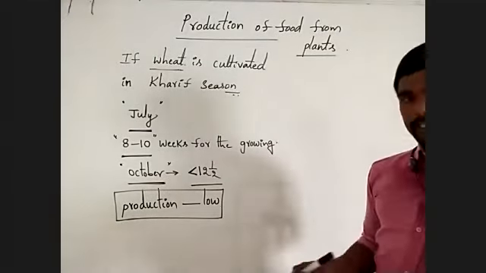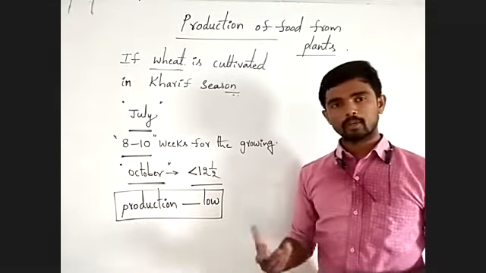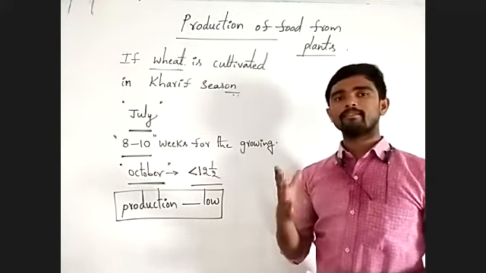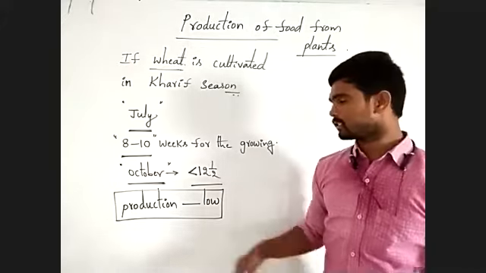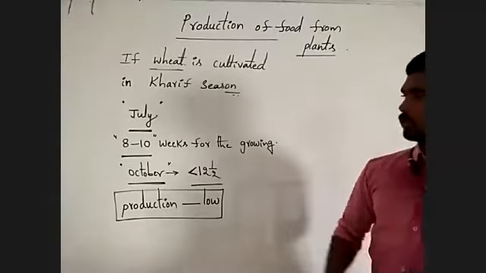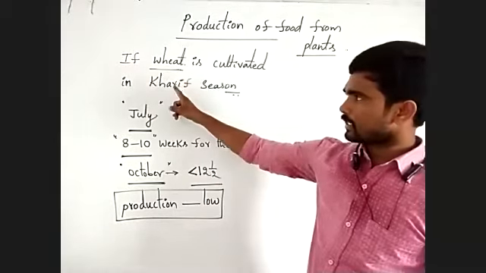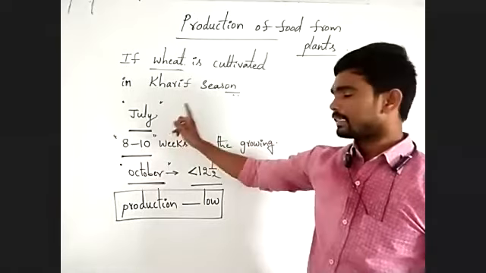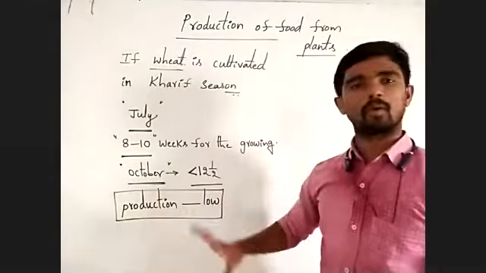If there are no flowers, fruit and seeds will not be produced. That is why yielding or production is very low during this situation. When farmers cultivate the wheat crop in Kharif season, they get very low production.